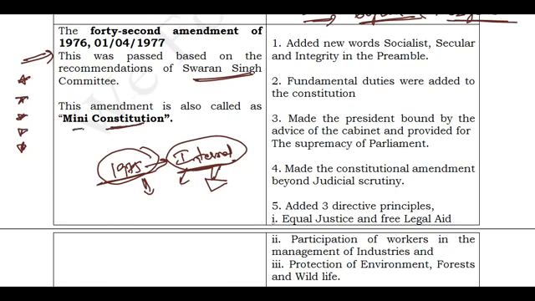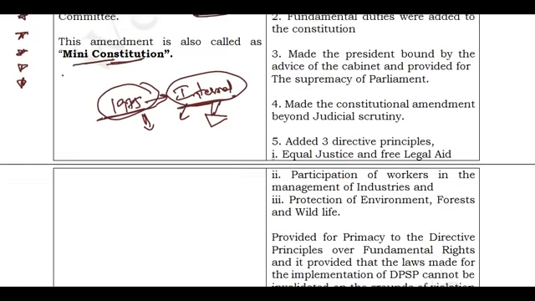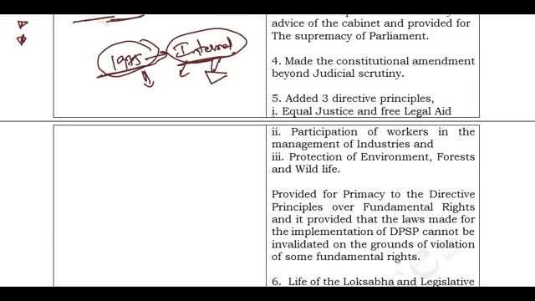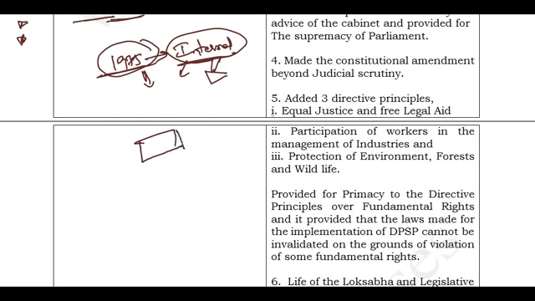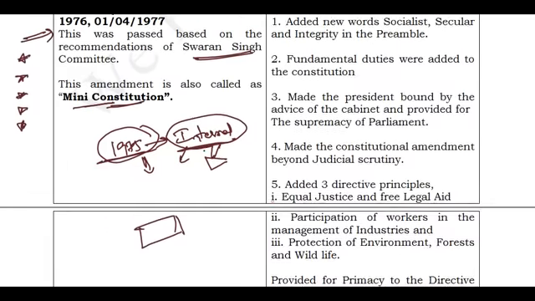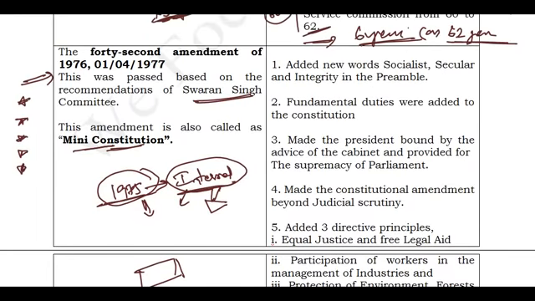See, why is this the mini constitution? It has so many provisions, and this is the biggest constitutional amendment ever made for our constitution. So remember, the 42nd constitutional amendment is the biggest amendment, it is also called the mini constitution, and it is based on the Swaran Singh committee. So what are the good things here?